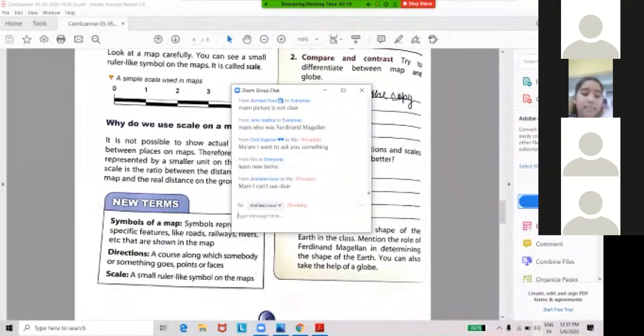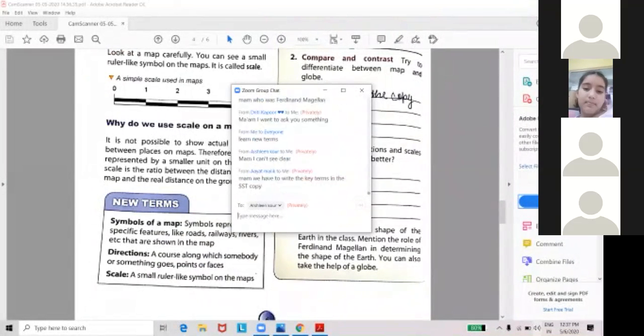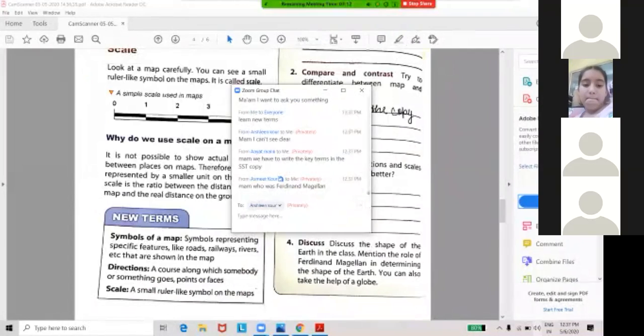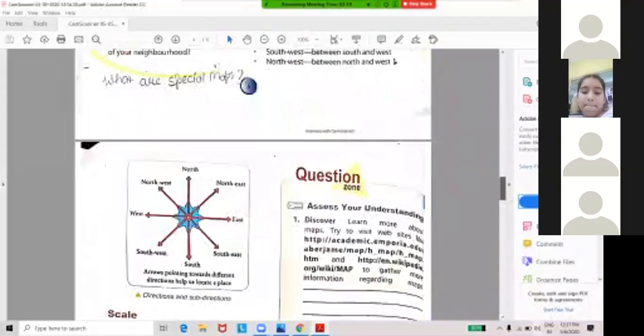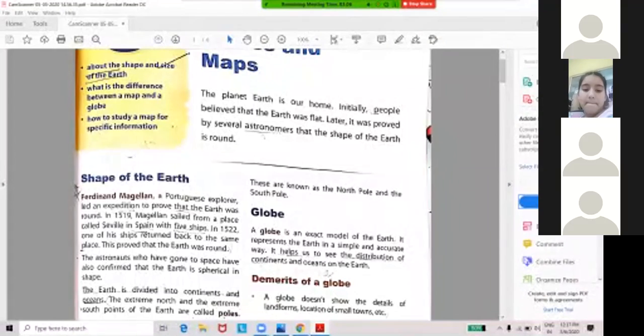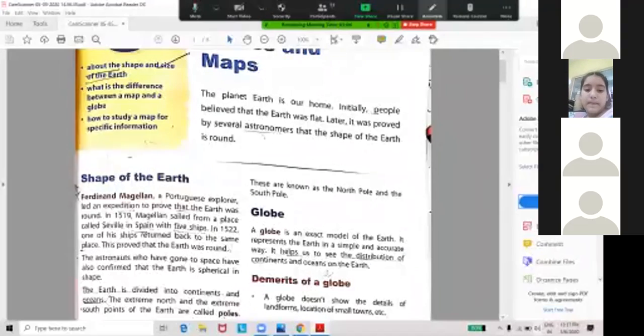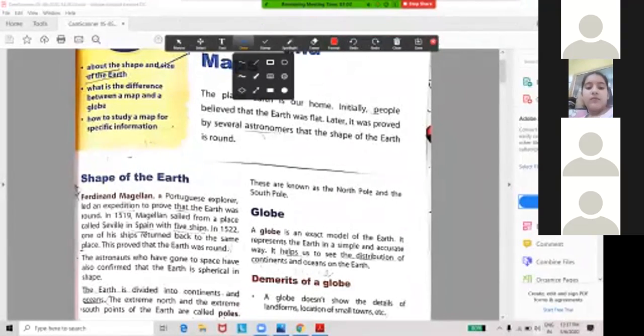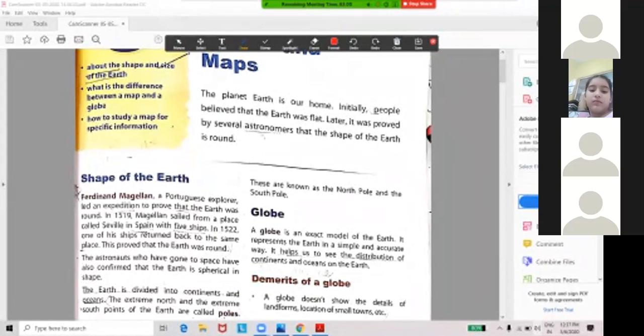Yes, you want to ask about this person, so I'll open that page only. First page I will show you. So here is written, shape of the earth. These are the few examples who proved that the earth is round, because earlier what people were thinking, the earth is flat. Now Ferdinand Magellan, a Portuguese explorer, European.